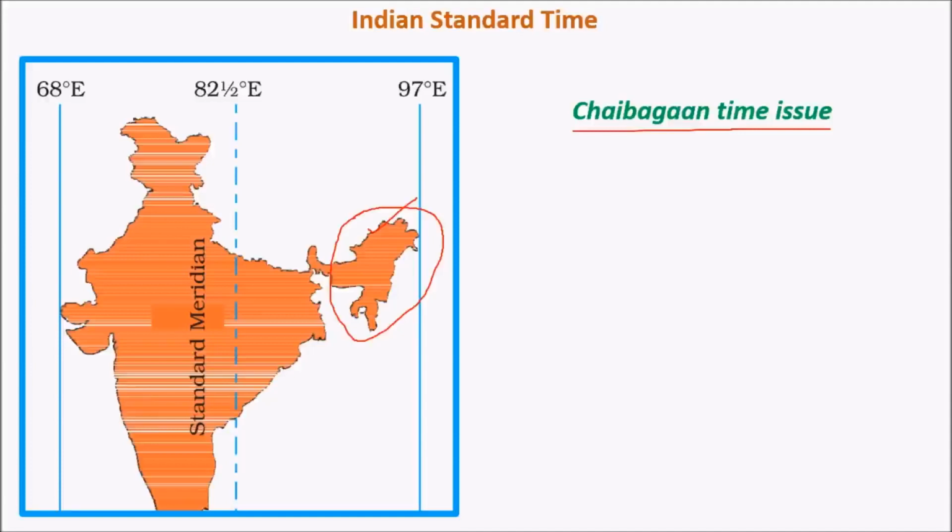But recently, the Chief Minister of Assam, Tarun Gogoi, raised this issue and asked that the northeastern states, especially Assam, should have a different time zone, called the Chai Bagan time zone. Chai is tea and Bagan refers to the tea planters. So the time zone decided for tea planters was called the Chai Bagan time zone, and they wanted this kind of a time zone because they could save 1 productive hour.